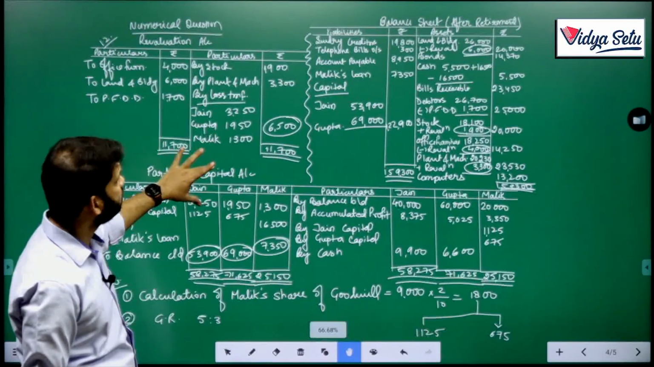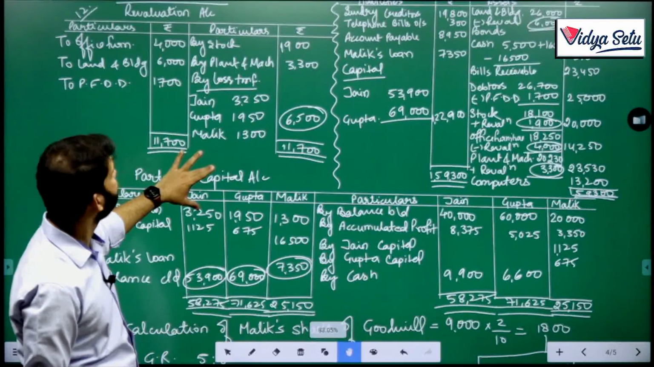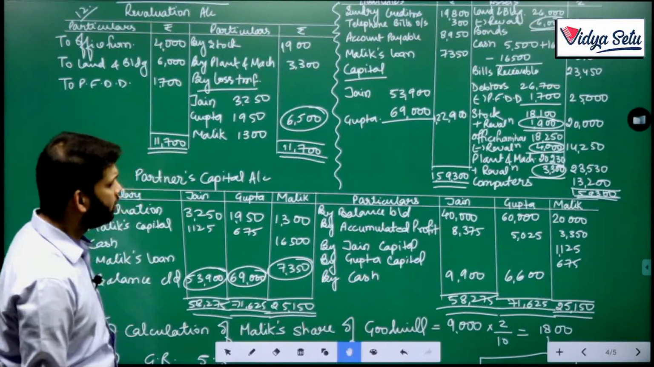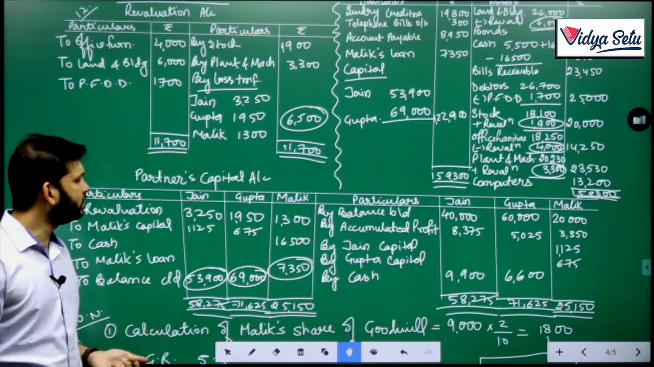I know so many assets and liabilities were given, but apart from that, it's a very simple question.